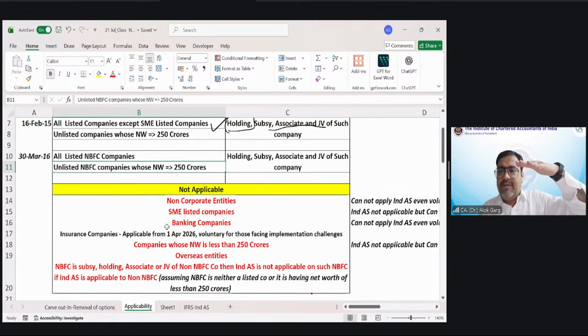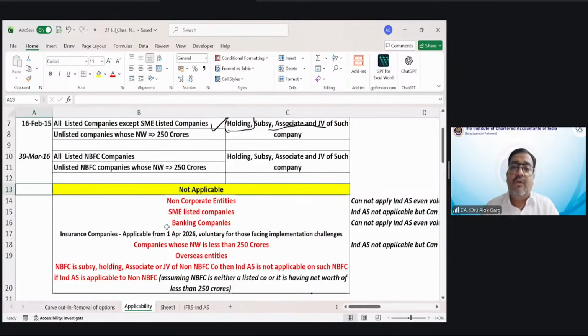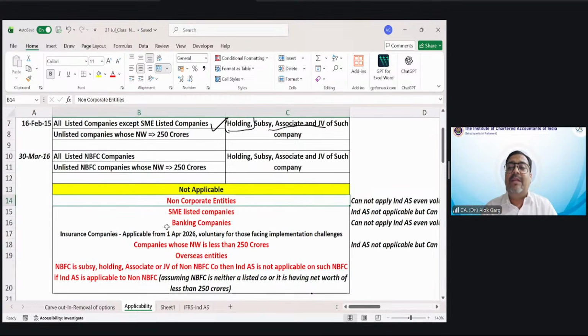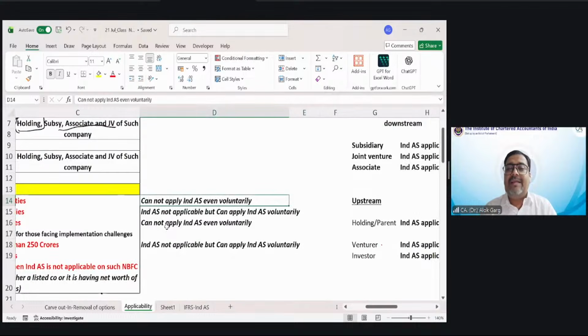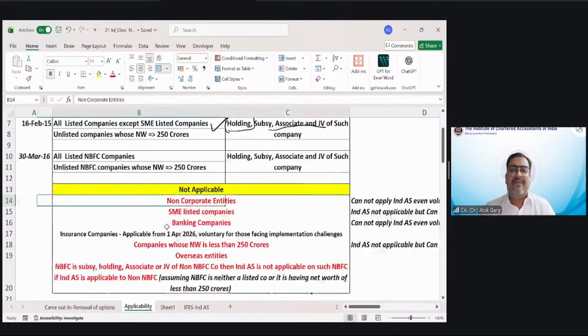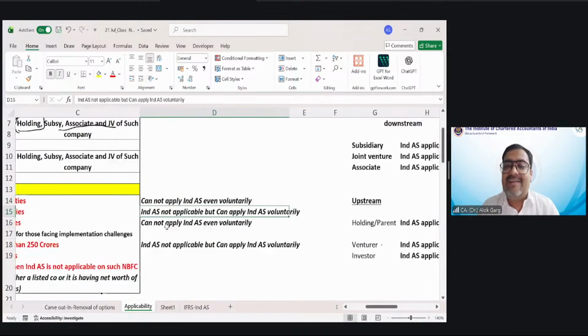If Ind AS is applicable to Bajaj Finance Limited, it is automatically applicable to the holding of Bajaj Finance and the subsidiary, joint venture, and associate of Bajaj Finance. Now, on which entities is Ind AS not applicable? Ind AS is not applicable to non-corporate entities, and they cannot apply Ind AS even voluntarily. Ind AS is not applicable to SME listed companies, but they can apply Ind AS voluntarily if they want.